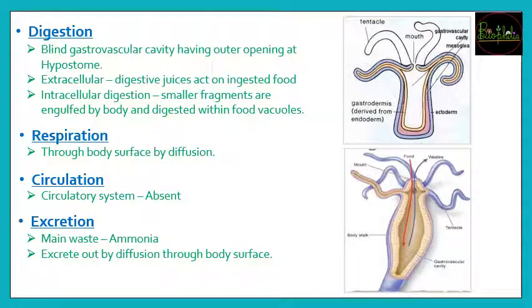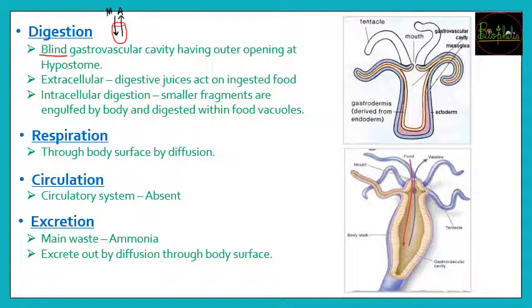Now let's see about the specific processes कि ये सारे जो physiological activities है, how were they developed in these Cnidarians. So digestion के अगर viewpoint से देखें, so these had their blind gastrovascular cavity because they had their body organization which was a blind sac. Blind sac है, that means they had the opening that is acting as the mouth as well as the anus.